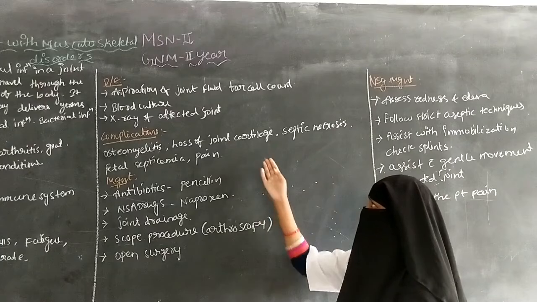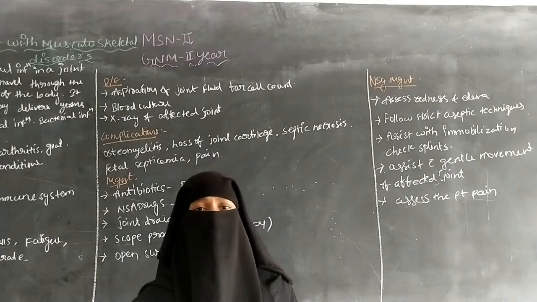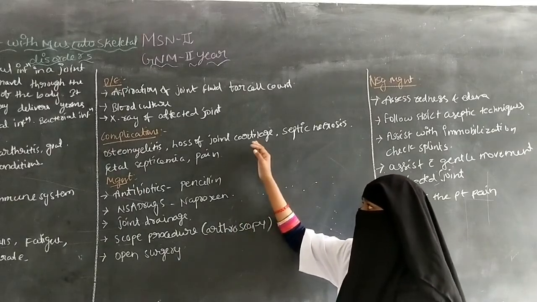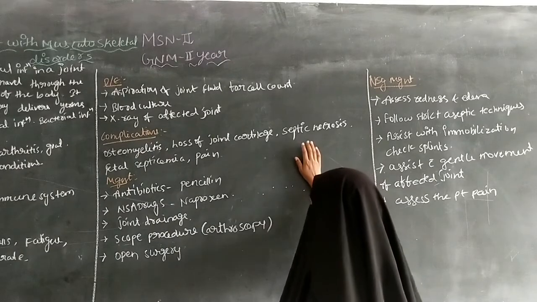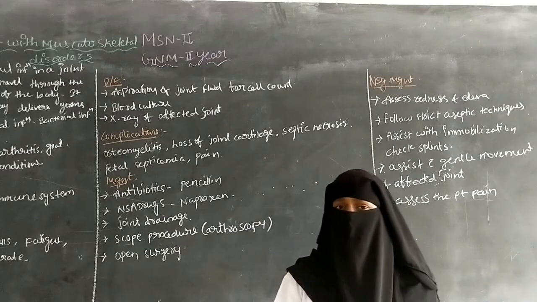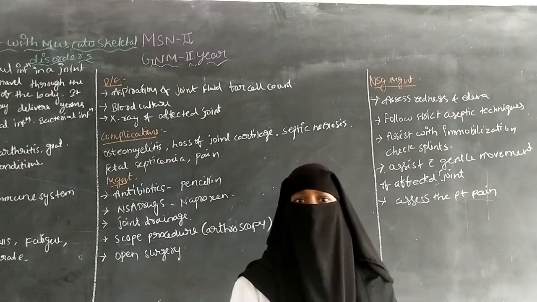Cartilage is a connective tissue that covers the ends of the bone. So the cartilage can be lost because of the infection. And there is septic necrosis. Septic necrosis means there is an infection, and due to the infection the death of cells can occur in the bones.